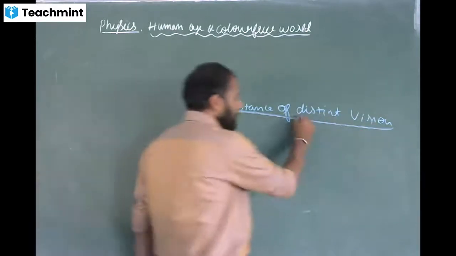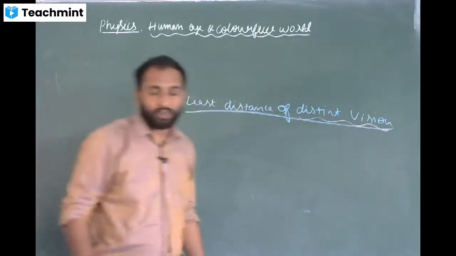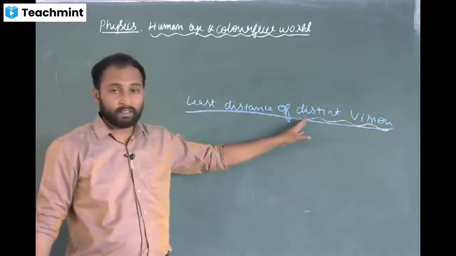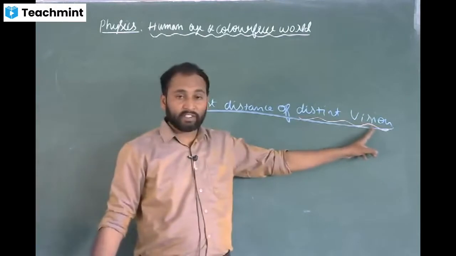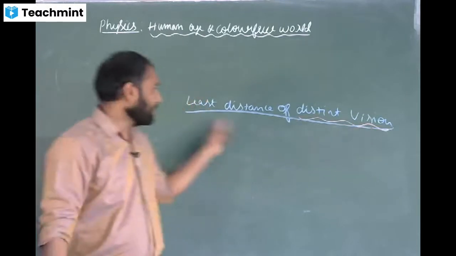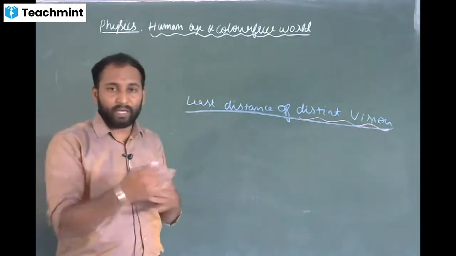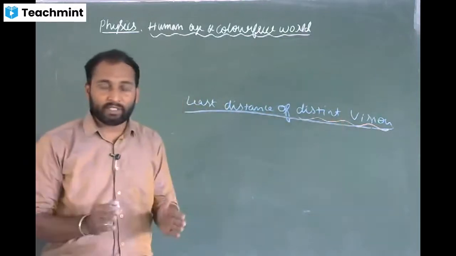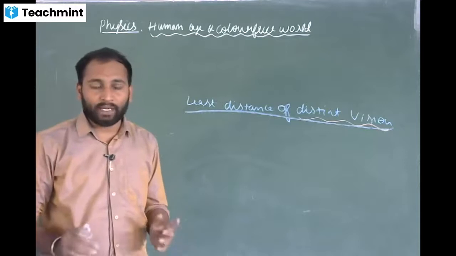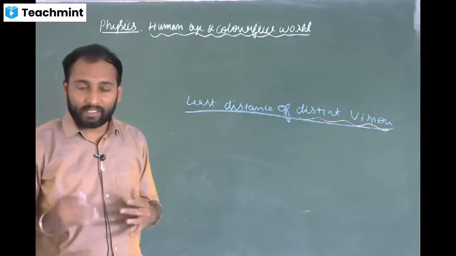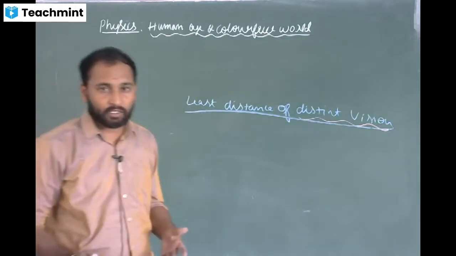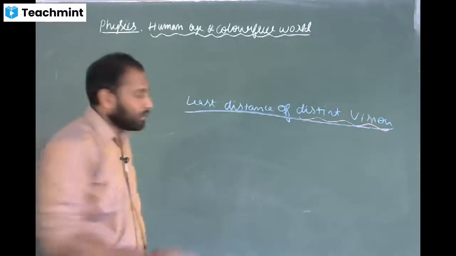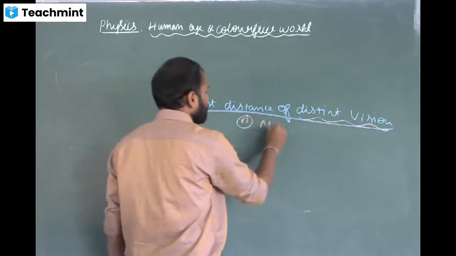Distinct vision means clear vision without any stress. The name itself says so. Least means the minimum distance. So least distance of distinct vision means the minimum distance where you can see objects clearly, distinctly, without any stress in eyes, 25 centimeters. We call it least distance of distinct vision, or also near point.